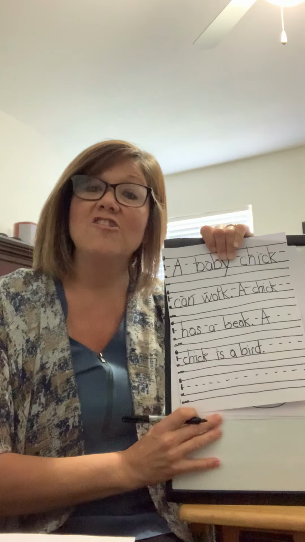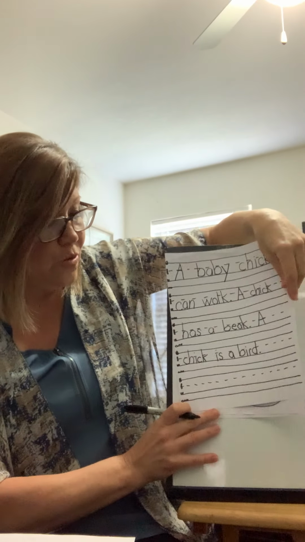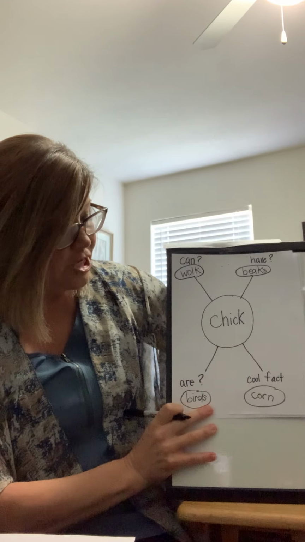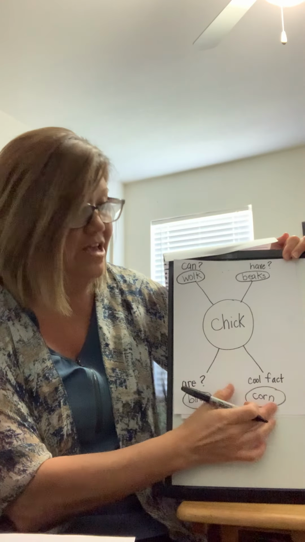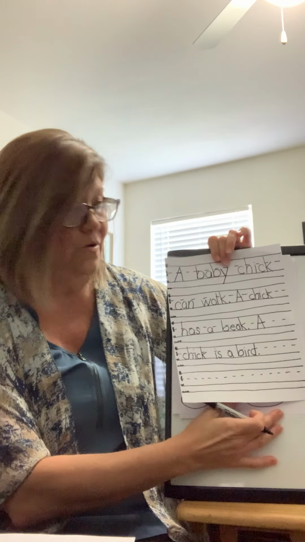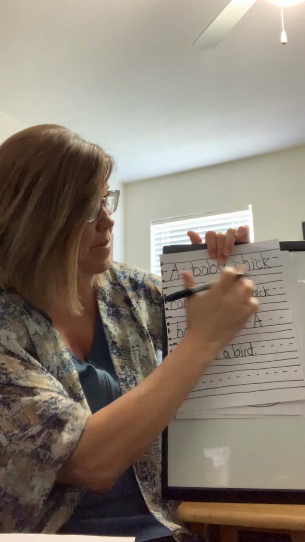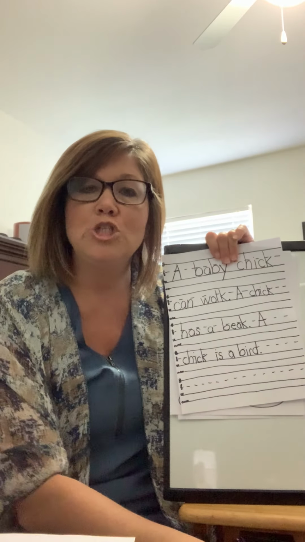Now we're ready for our last sentence for our cool fact. So let's look back at our word web. Let's see. Chick. The cool fact is what we said that they eat, and they eat corn. So every time we've talked about it, we've said a baby chick or a chick. So we don't always have to refer to it as the chick.